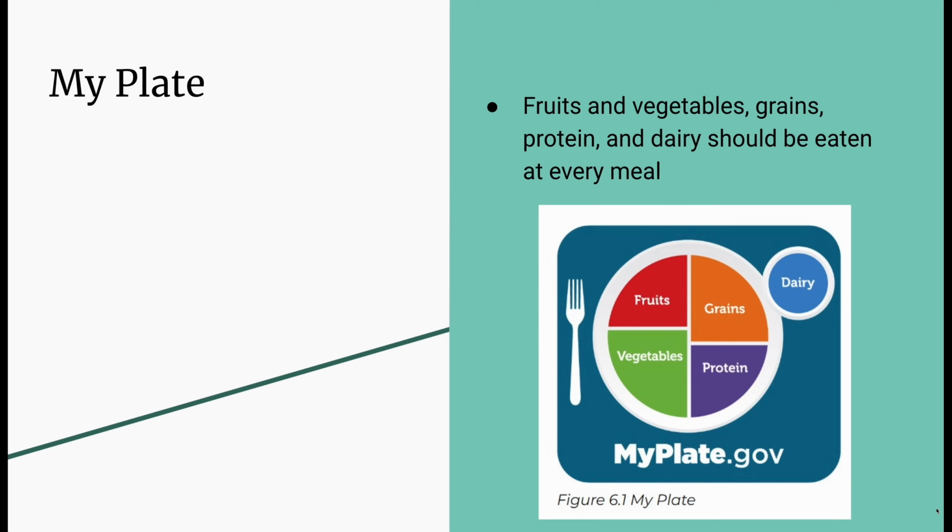A good resource for healthy nutritional choices are the USDA's My Plate guidelines. By using a plate as a visual, sections on the plate illustrate general amounts of the different types of food groups that should be eaten every meal, including fruits and vegetables, grains, protein, and dairy. See the image of the USDA's My Plate guidelines.